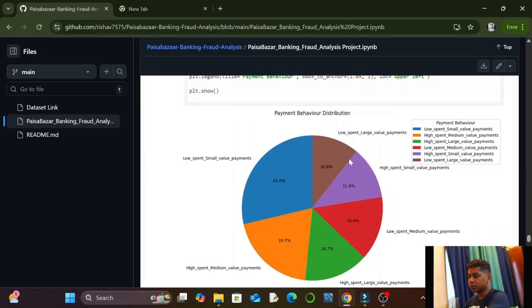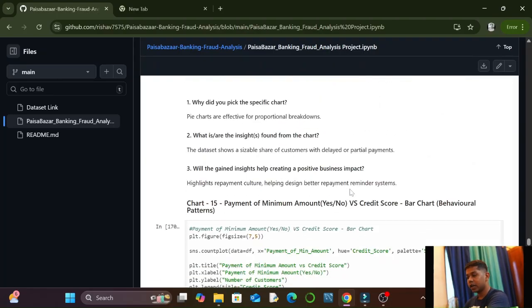And you can see in the pie chart we got different types: 1, 2, 3, 4, 5, all the six. I have also presented a legend of payment behaviors. You can see legends of different colors and their proportions, that means 28.6%, 10.8%, 11.8%, and likewise.